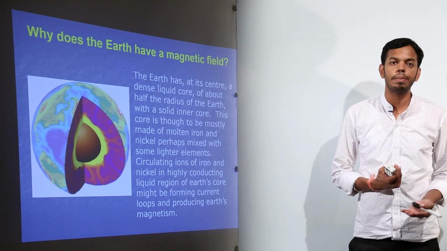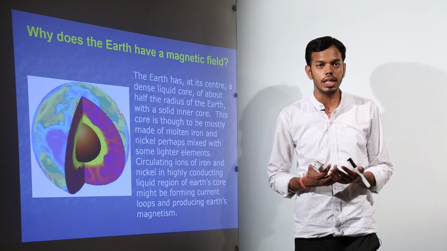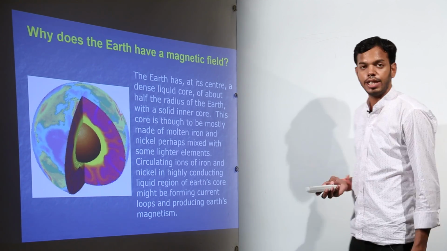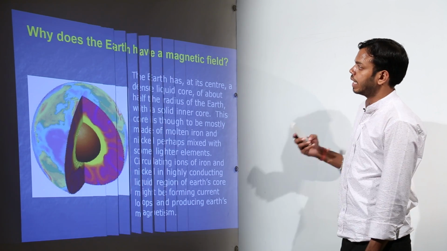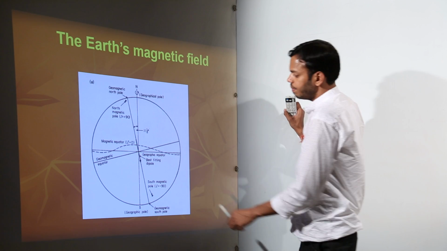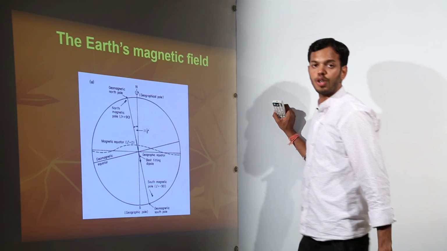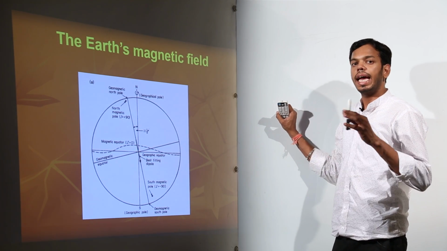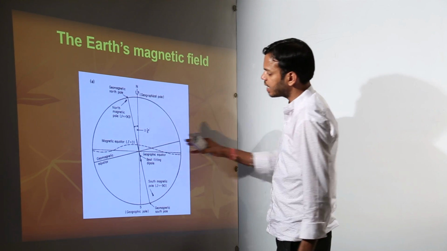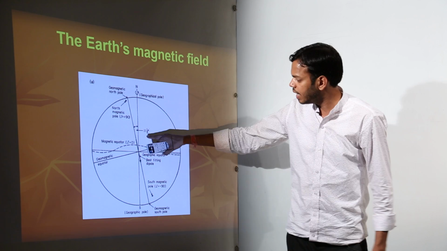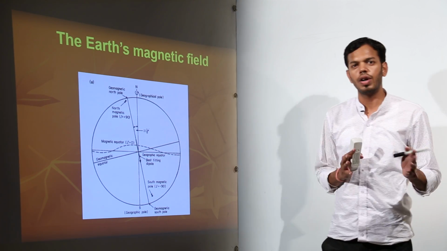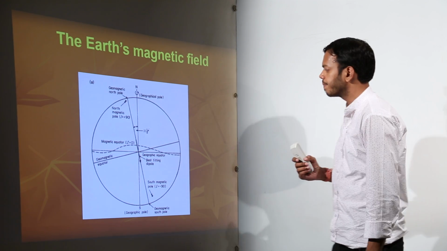Actually, a lot of theories have been proposed for the magnetism of Earth, and most of them are considered true. So you can go with any theory which is considered in nature these days. Now the Earth's magnetic field, which I told you, is not parallel to the geographical axis, it is at some angle. The angle is written as 11.5 degrees, but it's actually between 8 to 12 degrees, because it varies at various places.